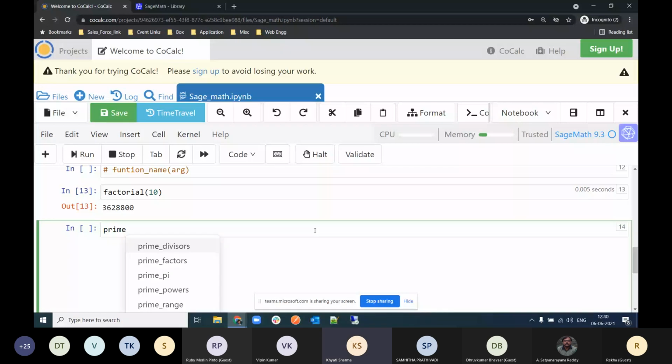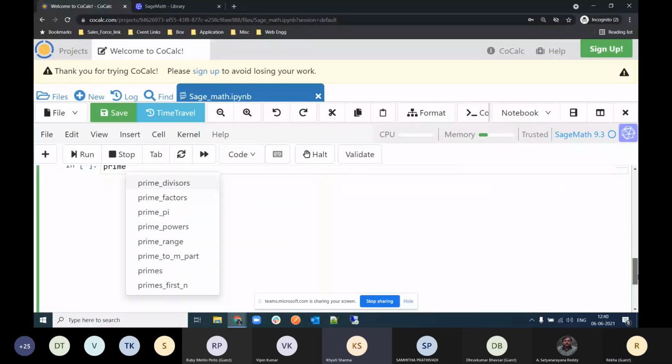Rekha, can you please press tab? Yes. Here you can see a few options related to prime numbers: prime divisors, prime factors, prime pi, prime powers. Let's say I am choosing the first one, prime divisors. Can you please choose, Rekha?